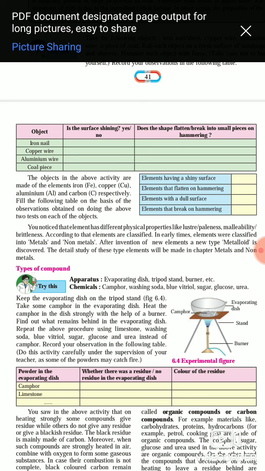So here again one more activity, one more experiment, is given. Take 3 beakers, take 10 gram of common salt in the first beaker, 10 gram of sawdust, लाकडाचा भुसा, sawdust, in the second beaker and 10 ml of milk in the third beaker. 3 वेगळ्या वेगळ्या beakerमध्ये 3 वेगळ्या वेगळ्या गोष्टी आपल्याला घ्यायच्या आहेत. 10 gram common salt in first beaker, 10 gram sawdust in second beaker and 10 ml milk in third beaker.